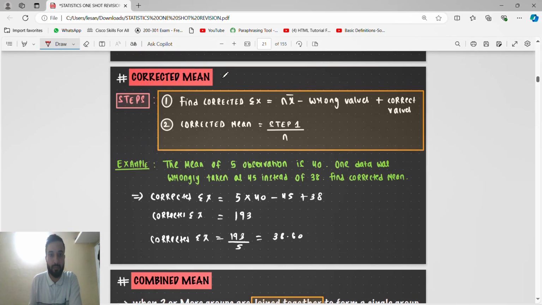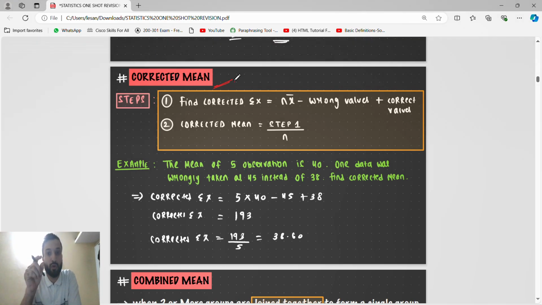Yes guys, this is very important. They will ask the question on corrected mean. What is corrected mean? They will give one mean, and they will say that in place of the correct value, we have taken a wrong value. So you have to find the correct mean. First of all you have to find the corrected summation of x.